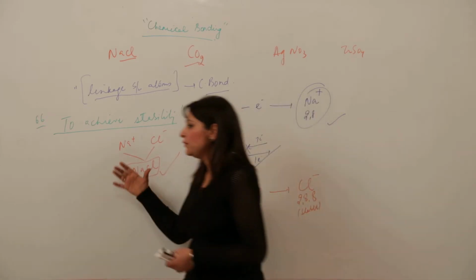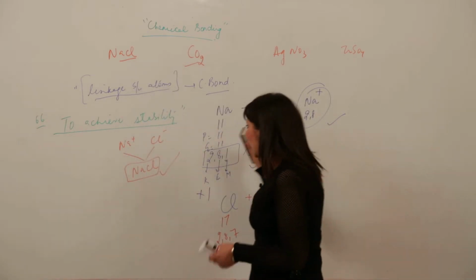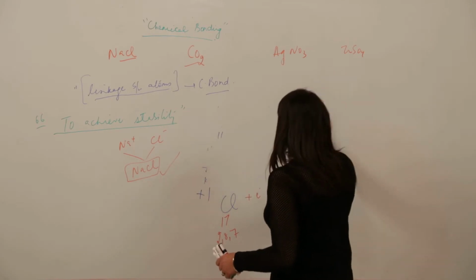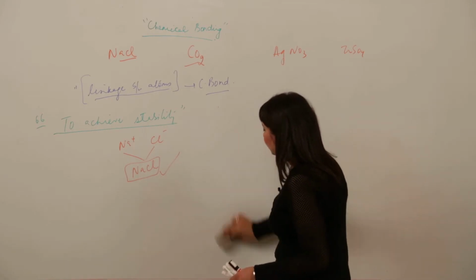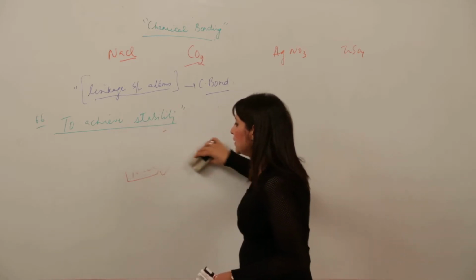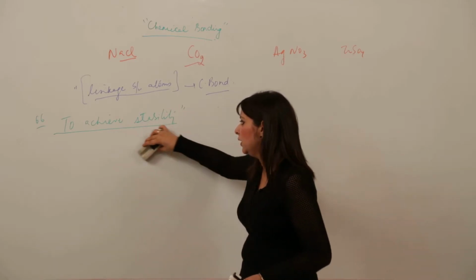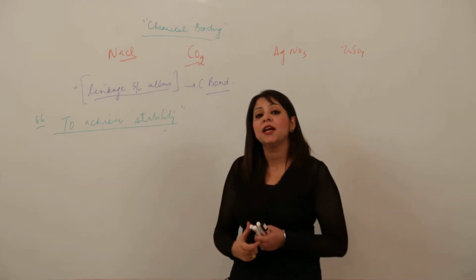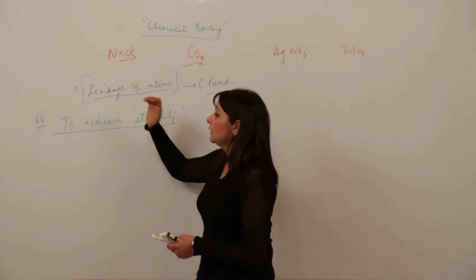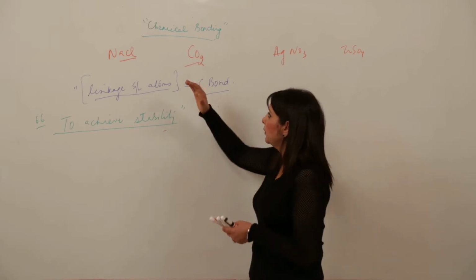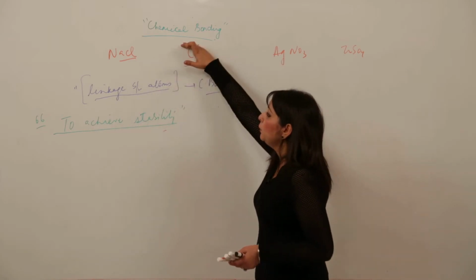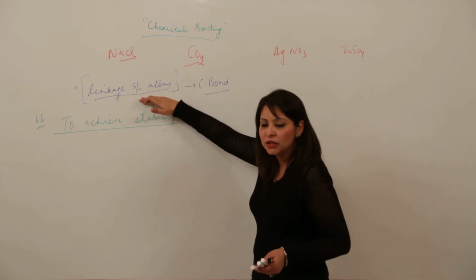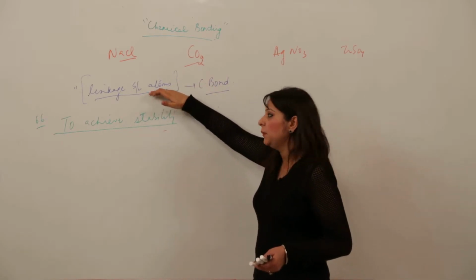So this we will be doing in detail. I will elaborate on it more, but this was just an example to show you why this linkage is possible in nature, how they are attaining stability, and what kind of need they are looking for. So again, I am just repeating the topic. A chemical bond is the linkage between atoms. Atoms can be the same, atoms can be different, right?